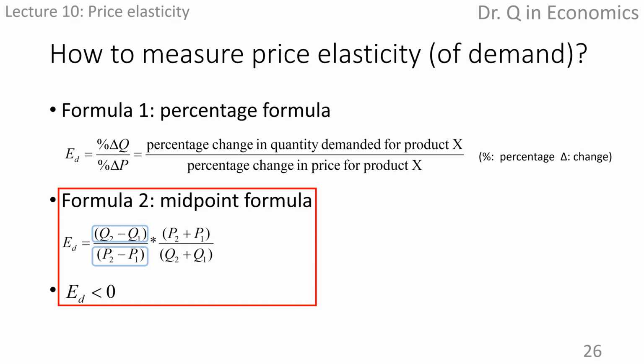The second is price difference. The third one is price summation. And the last one is quantity summation. In order to calculate the elasticity coefficient with the midpoint formula, we need 2 price-quantity combinations that are adjacent to each other.